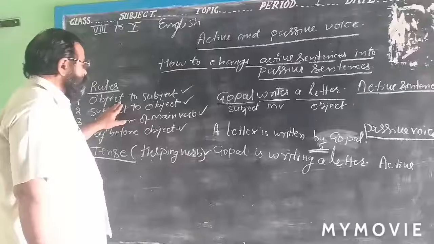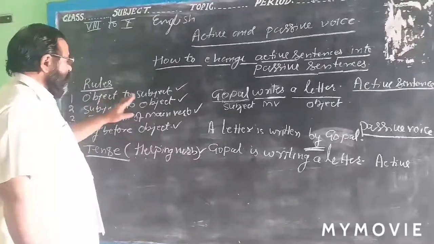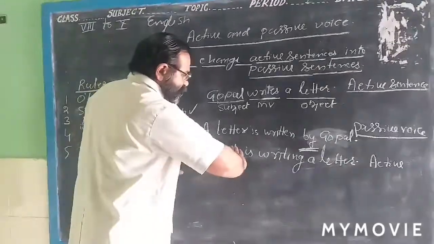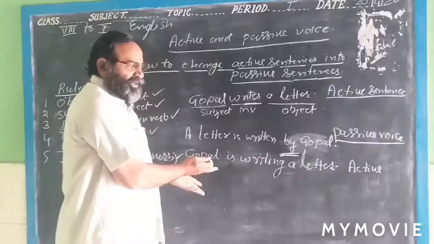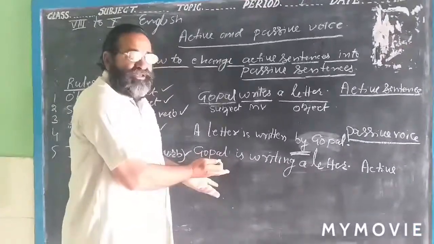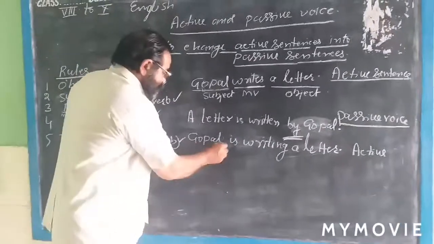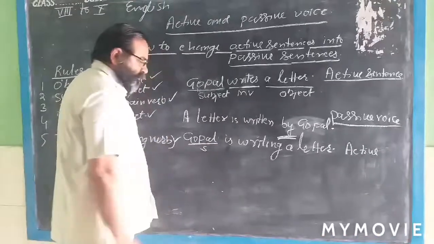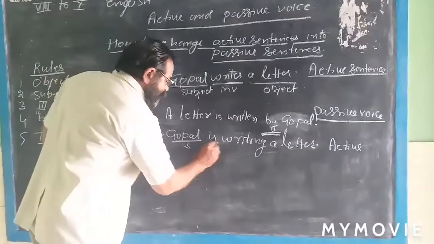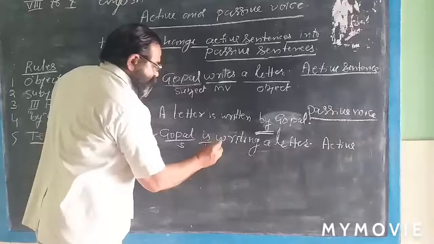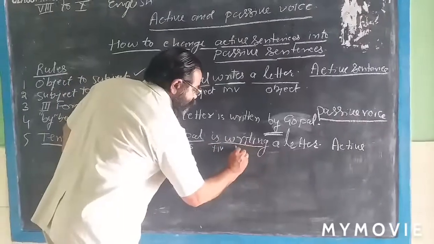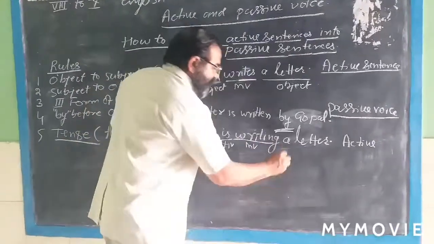As I taught you, change the object into subject. Here you make the grammatical analysis of this sentence. This is the subject, short form. This is the helping verb. This is the main verb. This is the object.